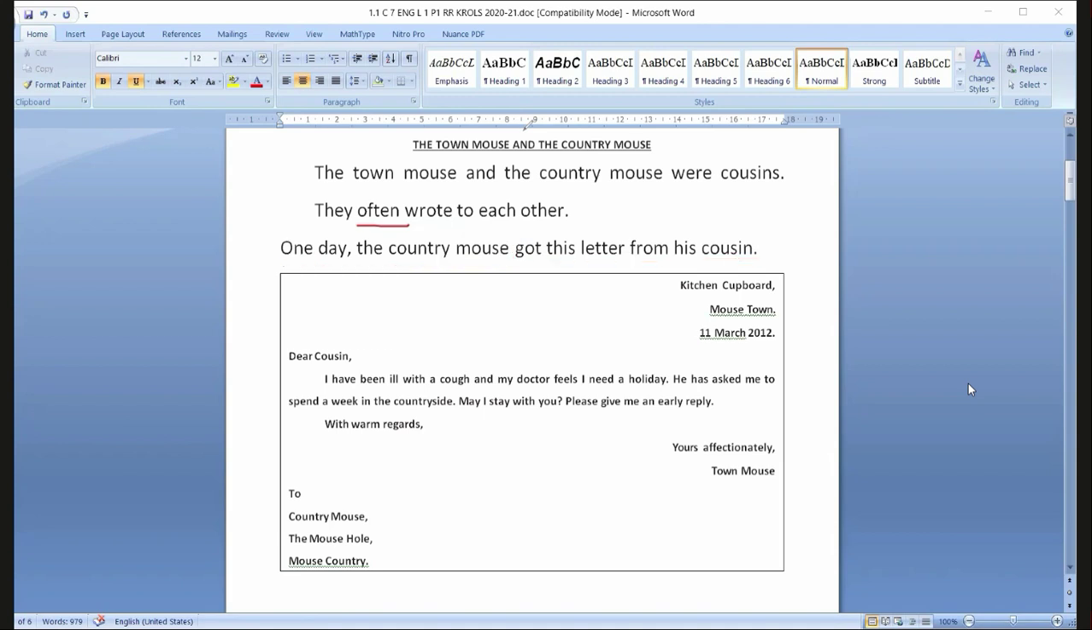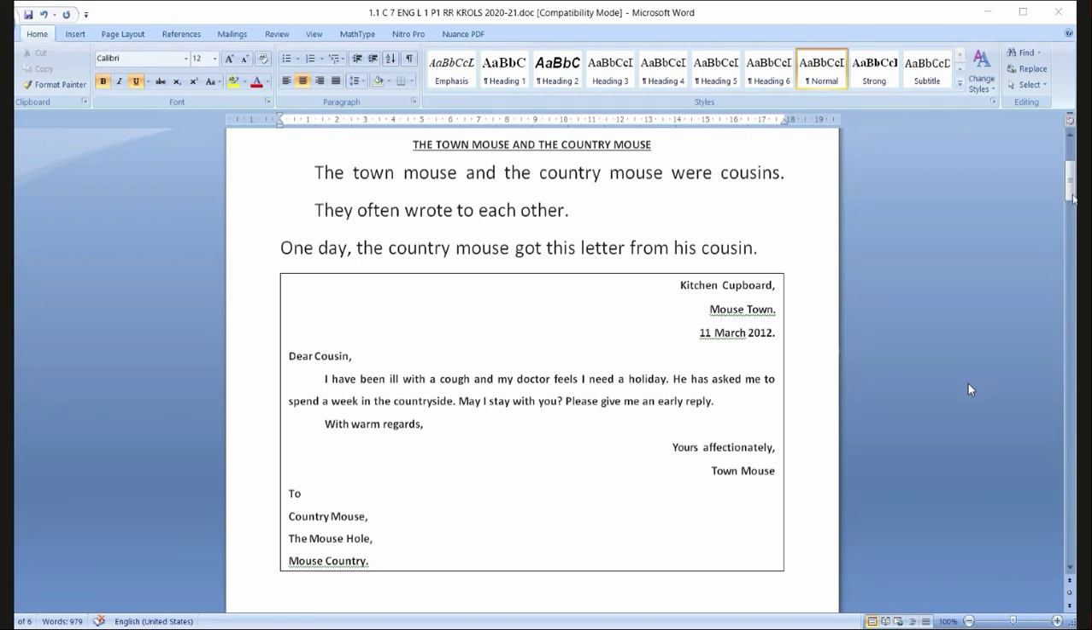I'll read out the lesson. Kitchen Cupboard, Mouse Town, 11th March 2012. Dear cousin, I have been ill with a cough and my doctor feels I need a holiday. He has asked me to spend a week in the countryside. May I stay with you? Please give me an early reply. With warm regards, yours affectionately, Town Mouse. To Country Mouse, The Mouse Hole, Mouse Country.